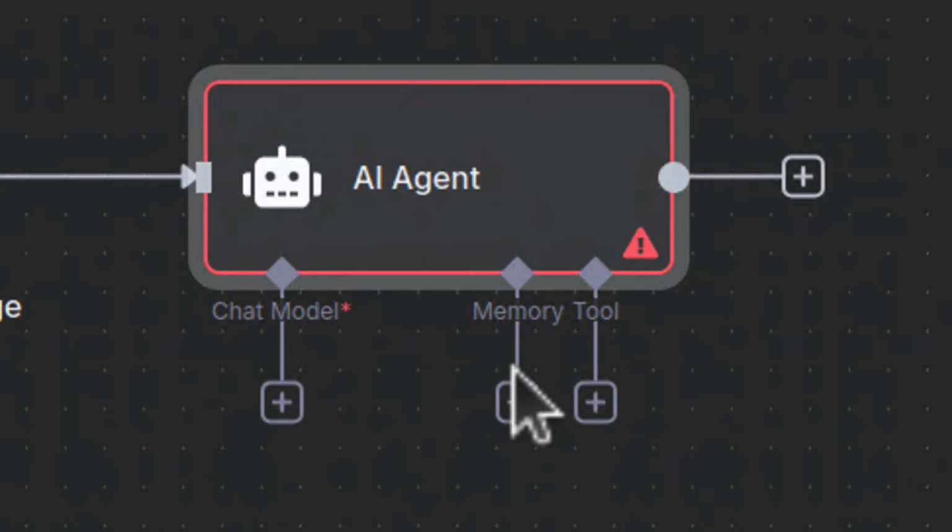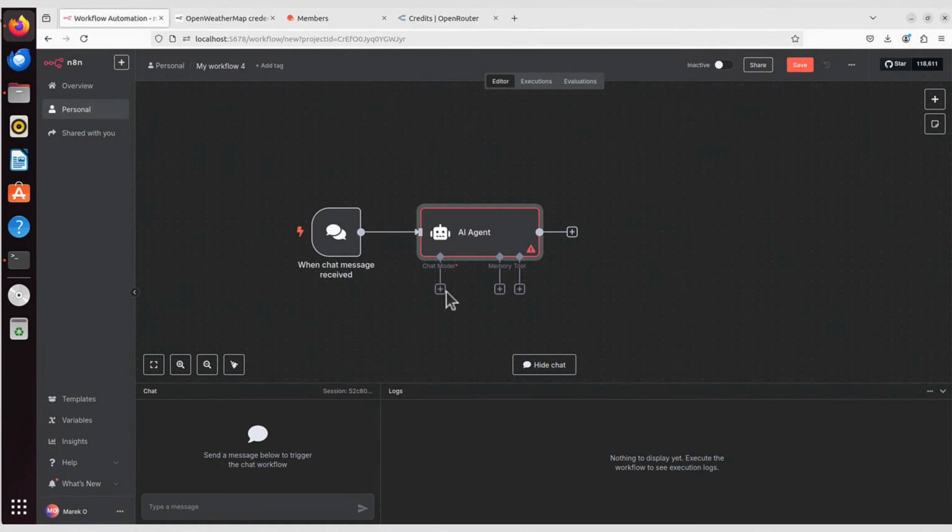But we can also see it's not happy, it's red, because it doesn't have any chat model attached, it doesn't have memory attached or tools attached. Memory and tools are actually optional, but for the chat model, you need to have something attached, because currently it doesn't have a brain, the most important component. And that chat model, that large language model I was talking about, that's the first external service that we are going to connect to.